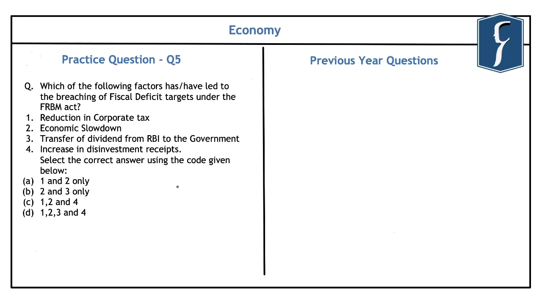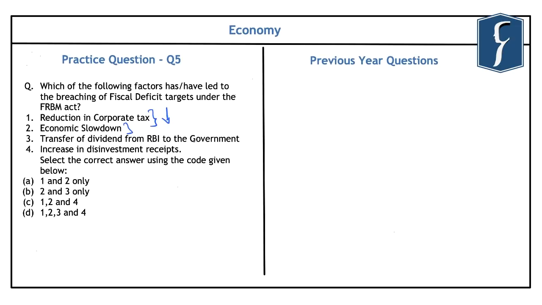And in that chapter, it has been clearly highlighted that the government's revenue has fallen down because of the reduction in the corporate tax by the Government of India. And also due to the reduced demand, which is a consequence of the economic slowdown, there has been lower collection of GST. And as such, the tax to GDP ratio has also dropped. So both these factors have led to the increase in fiscal deficit because of the decrease in the revenue for the Government of India.